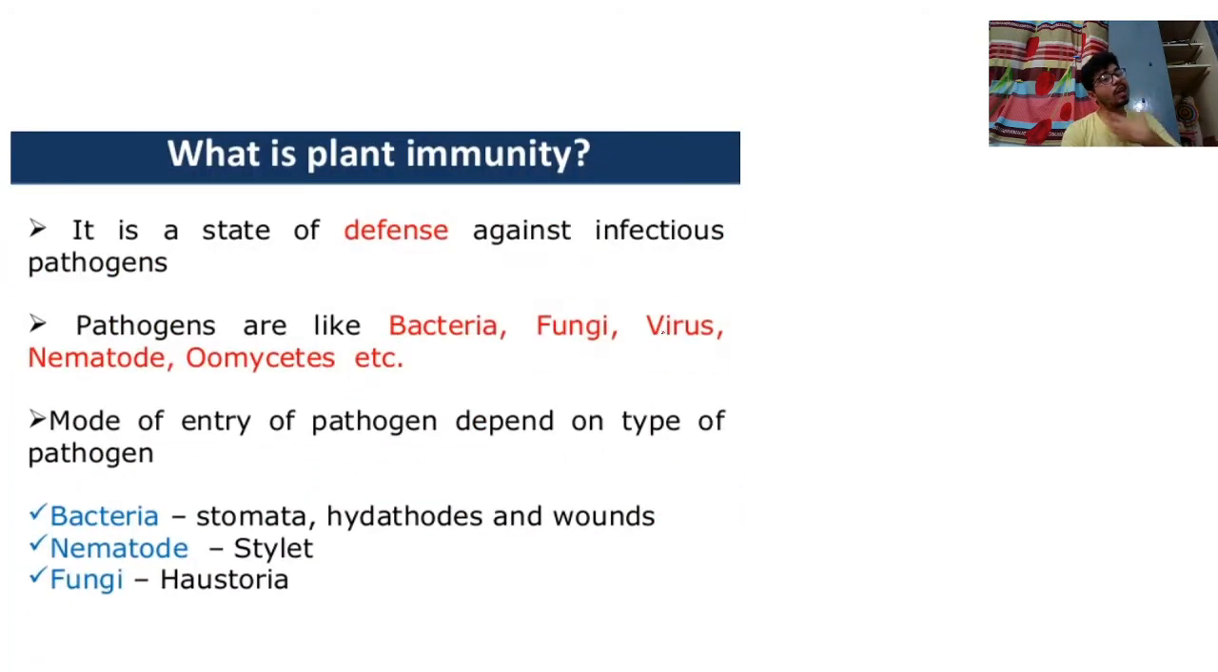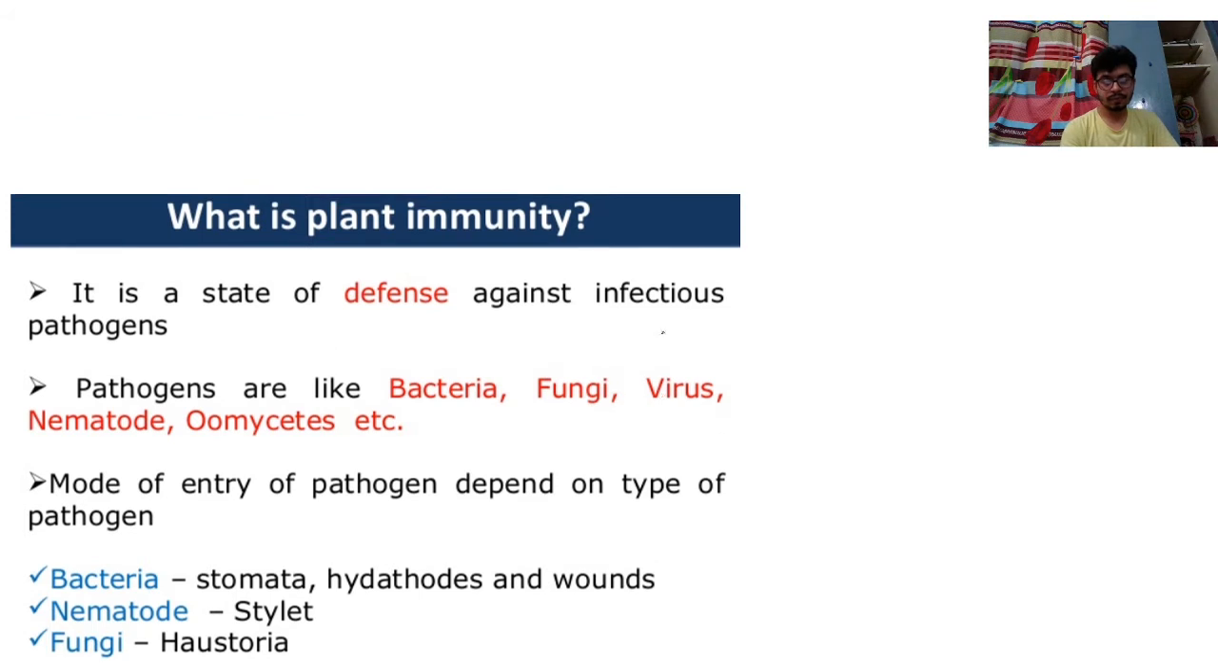So what is plant immunity in a general way? If somebody asks you what plant immunity is, it is the stage of defense against any infectious pathogen. Not only bacteria, fungus, virus, nematode, even abiotic stresses also elicit and improve the plant immune system. Plants have special characteristics to combat all these stresses, whether biotic or abiotic.